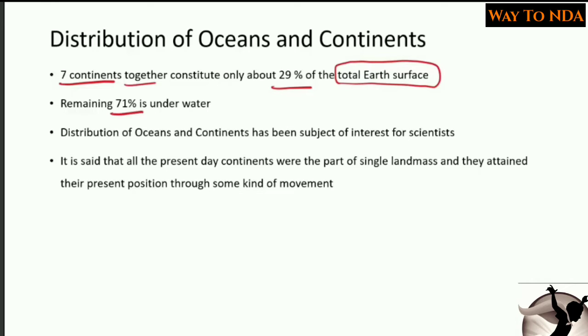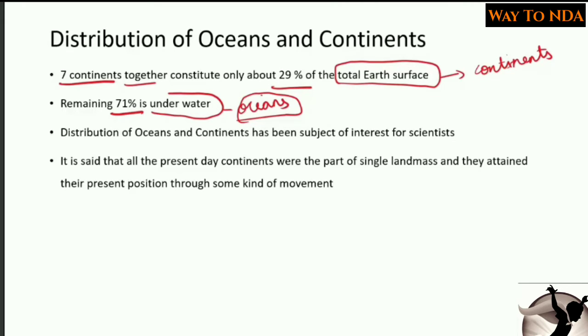Now these 29% are the continents, but what about the remaining area? The remaining 71% of the area is under water, that is oceans. And here these are the continents. So this distribution is quite uneven. Only 29% is available to us for staying or for living.